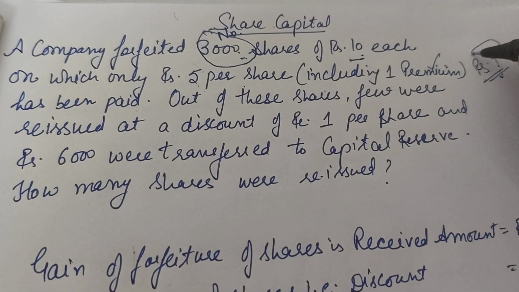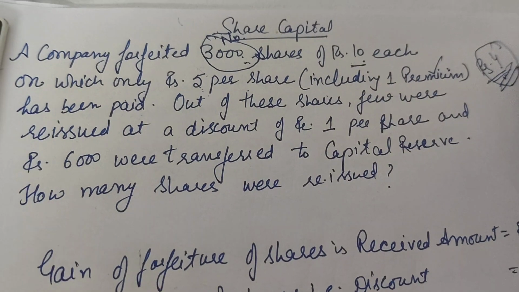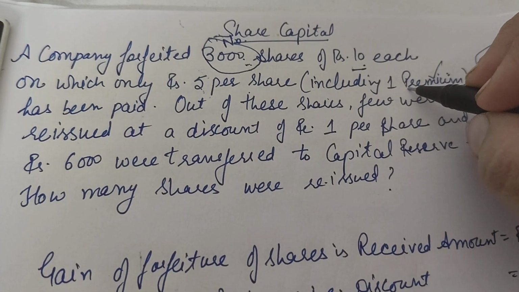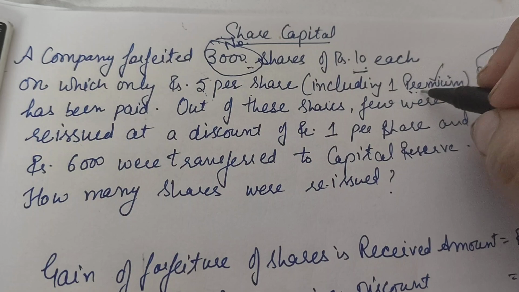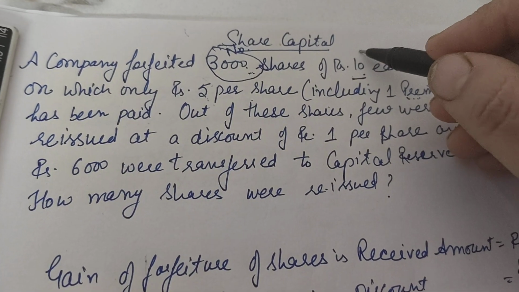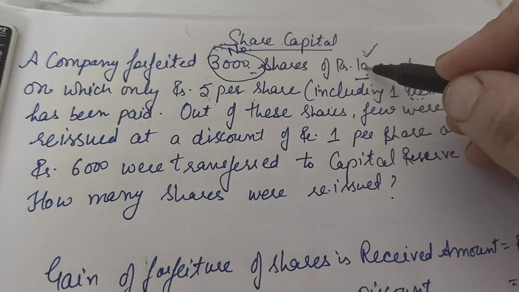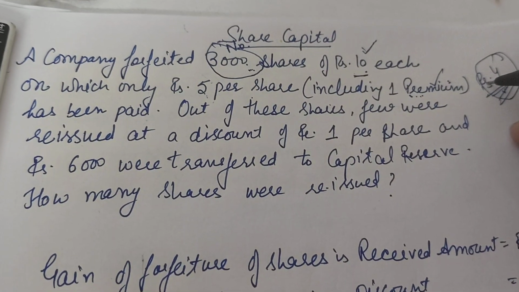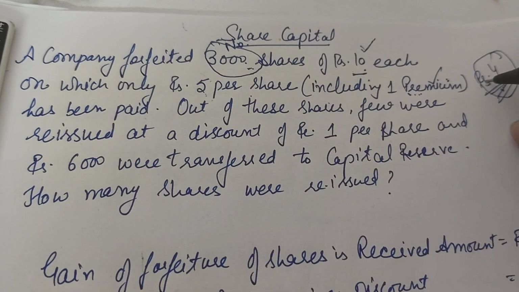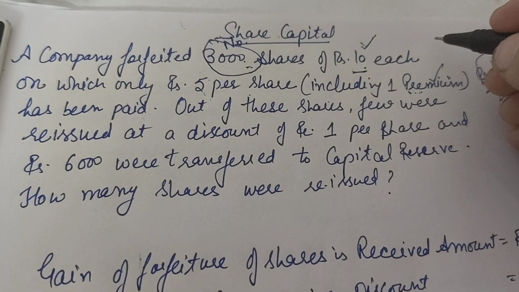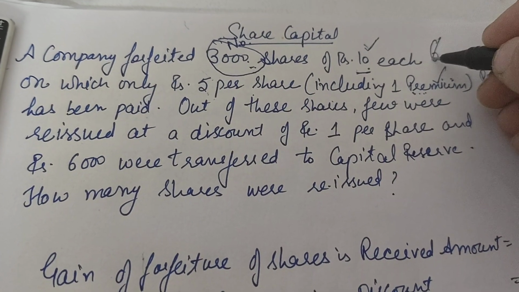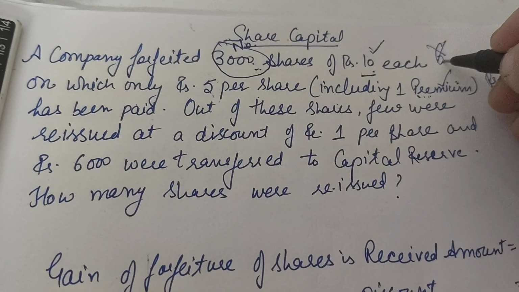So we will consider rupees 4 excluding premium, because premium has been received by the company. So on the share of value rupees 10, rupees 4 is received and 6 rupees was in arrears, because 6 rupees was not paid by the shareholders.